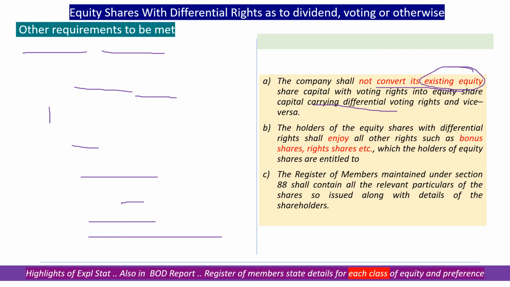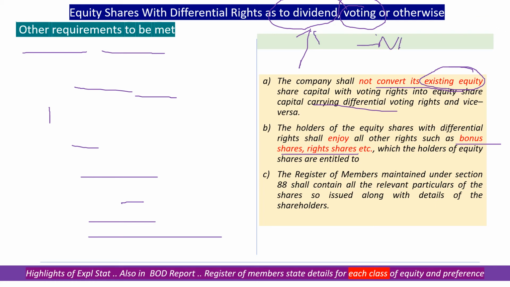In case of differential shareholders who might not have voting rights, they will have other rights like bonus and right shares on par with the other equity holders. It means the differentiation is largely as to dividend and voting. Dividend may be slightly higher than normal and voting may be nil.